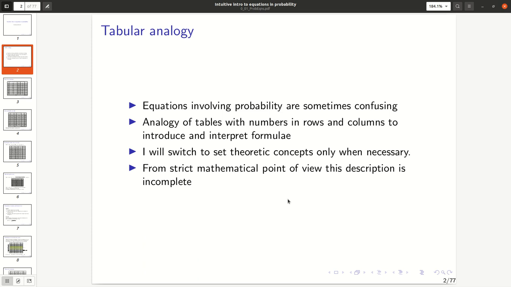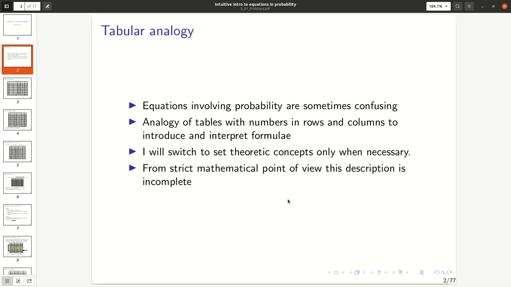Equations involving probability theory are sometimes confusing because there are additional conventions which we do not encounter in the basic algebra learned in high school. A good portion of these formulae can be understood using an analogy to a table in which numbers are arranged in rows and columns. Hence, most of the time I will use the tabular analogy. I will switch to set theoretic concepts only when this analogy is not sufficient.